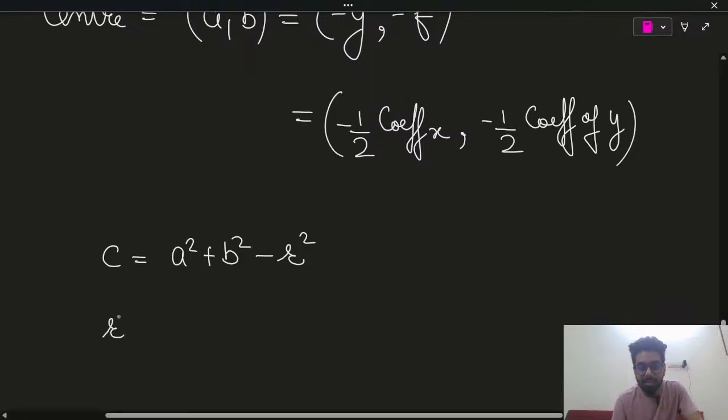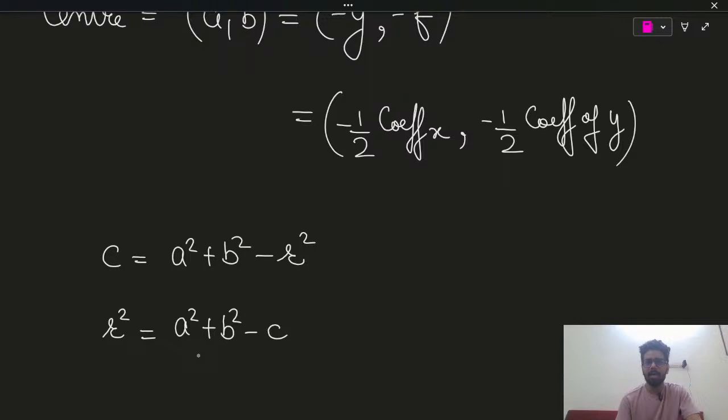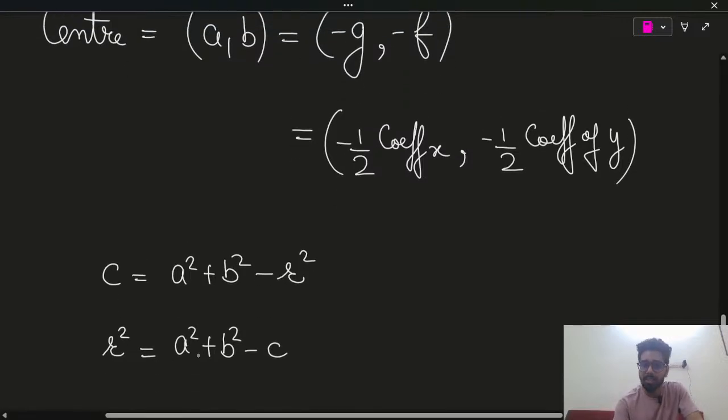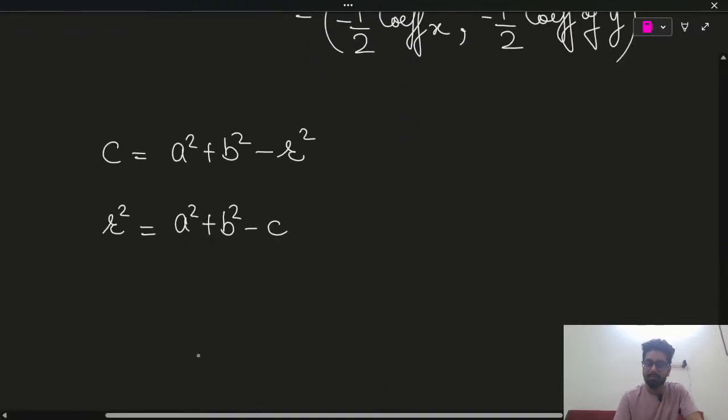From here we will say r square is equals to a square plus b square minus c. But here a is equal to minus g and b equal to minus f. So I can rewrite this as r square is equals to g square plus f square minus c.